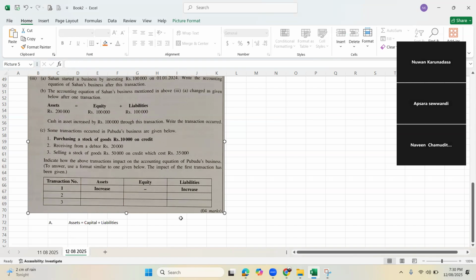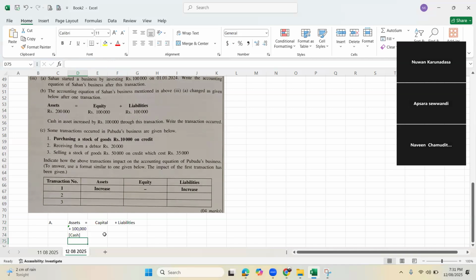Just think. What's coming in? 100,000. What is the type of asset? Investment. What are you receiving from the owner? Is it stocks? Is it a motor vehicle? Is it land? Is it a building? What's coming in? Cash. Very good. So here plus 100,000 cash. This is the way you will write.